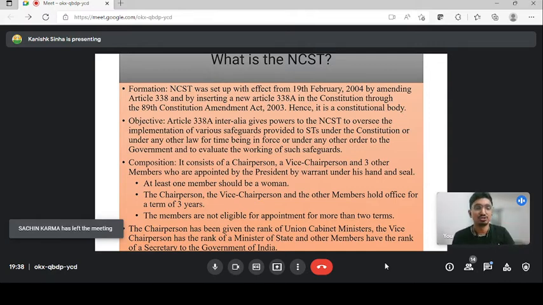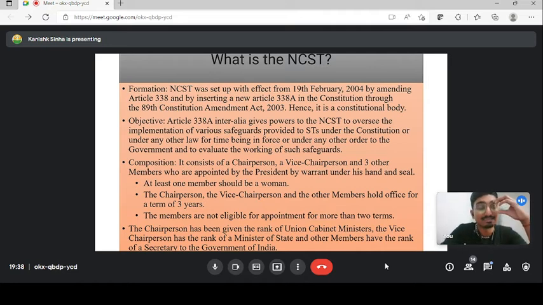So, by the 89th Constitution Amendment, the new Article 338A was inserted for the National Commission for Scheduled Tribe to oversee and safeguard the scheduled tribes in our country, to make laws for them, and to evaluate what the government is doing for the scheduled tribes people. This was the function. The composition is very important, which tells that there will be a chairperson, a vice chairperson, and 3 members who will be appointed by the president under his hand and seal. Guys, now another question arises: is the president bound to take into consideration the advice given by the Council of Ministers?